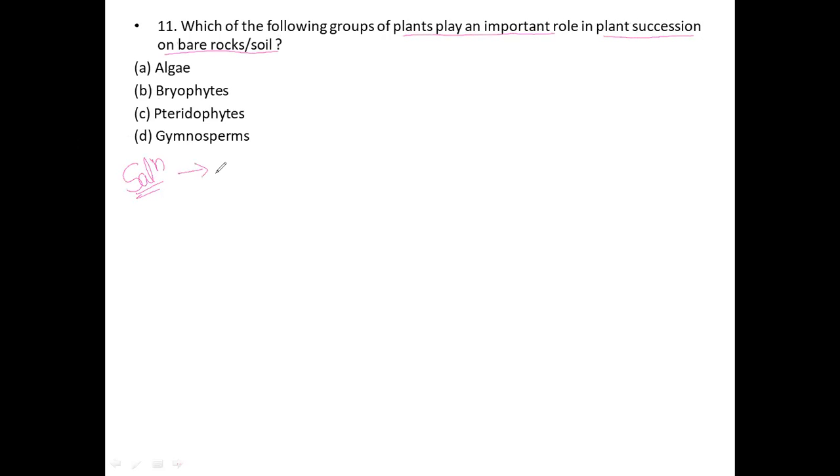Okay. So here, as we have already studied, succession consists of three different stages: primary succession, secondary succession, and then the last one is climatic climax.